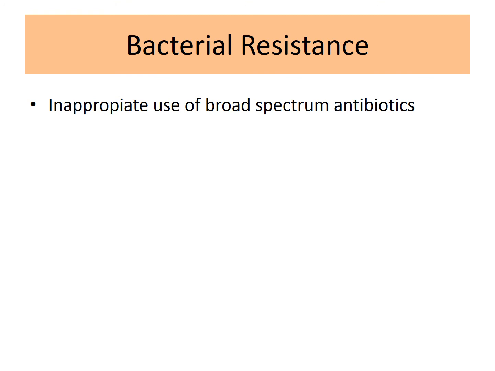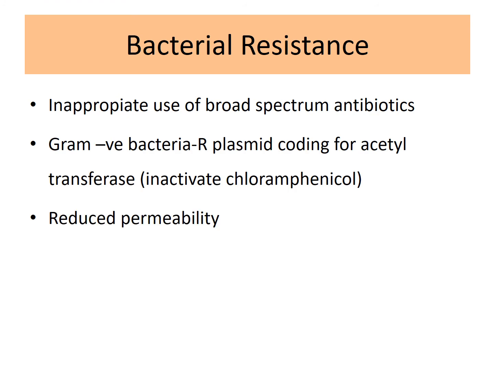Inappropriate use of chloramphenicol has led to the development of resistance. Many organisms which were sensitive previously now show resistance to chloramphenicol. The resistance could be due to reduced permeability, as well as the development of certain enzymes like acetyl transferase which inactivates chloramphenicol, and it shows partial cross resistance with tetracyclines also.